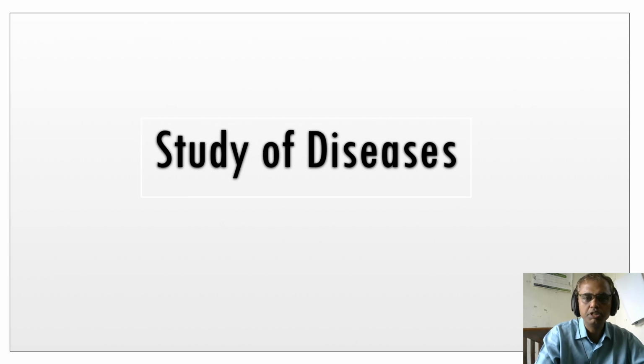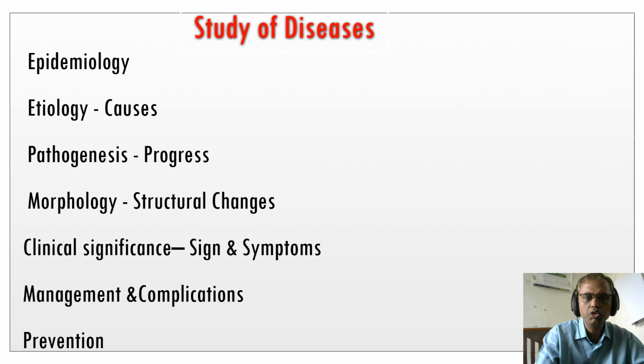Now, very important in pathology is the study of disease. How to study diseases? If you know this part, then it is very easy to study pathology. First, we should know about epidemiology. What is epidemiology? What is the prevalence? When is it occurring? Currently it is the coronavirus, so what is the epidemiology of the coronavirus? Where did it originate, what is the prevalence, what are the morbidity rate and mortality rate? Everything we are going to study in the final year subject known as preventive and social medicine.